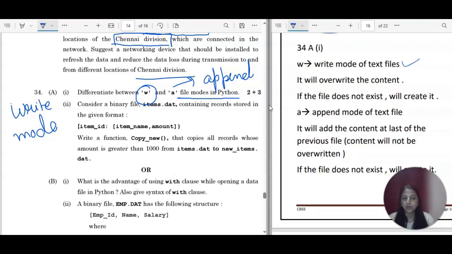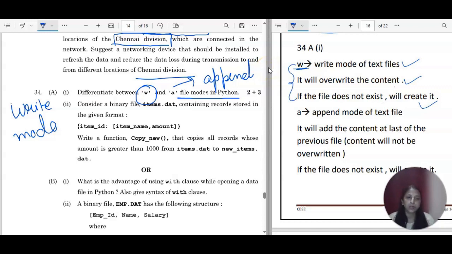So write mode of text file is W, and it will override the content if the file is already an existing file. So the previous data you won't be able to keep in case of write mode. It is only going to work with the new data. If the file does not exist, it is going to create it. So these are the 3 points.